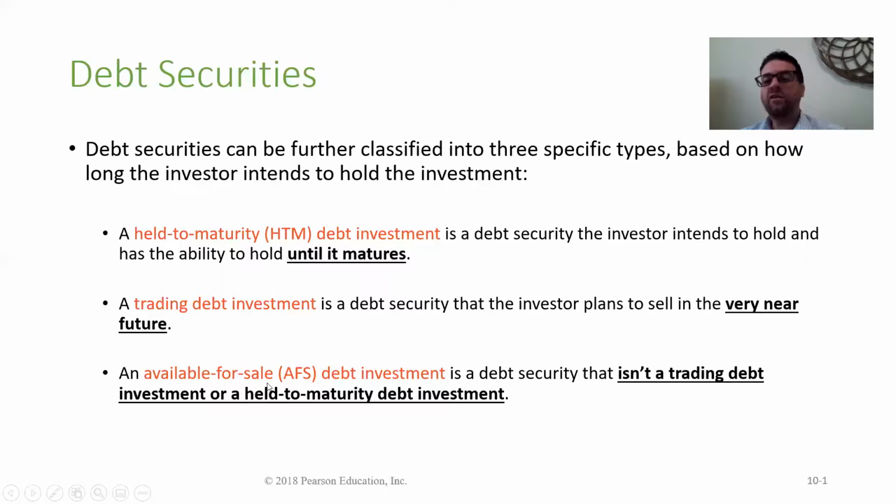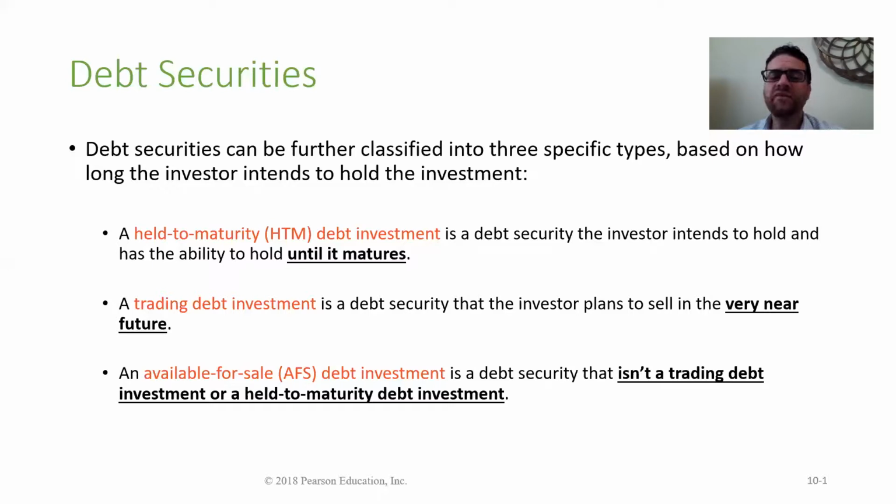Available for sale, I don't want to keep it until it matures. At the same time, I don't have an intention to sell it very soon, but I don't mind selling it, okay? If the price goes up in the market, we sell it. If the price doesn't go up, we will just keep it. So we don't really know if we want to keep it until it matures, or we want to sell it in the near future, okay?